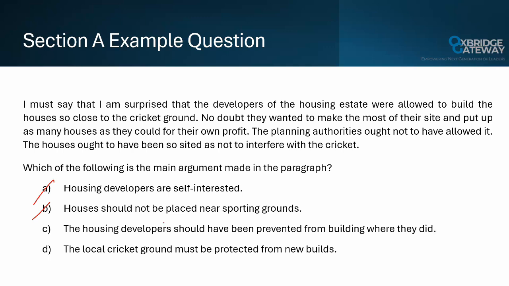The passage opens with the writer's surprise that permission was granted, and it's explicitly stating that this shouldn't have happened. So we can cross out D, and we can select C as our correct answer option. As we can see, that is indeed the correct answer.